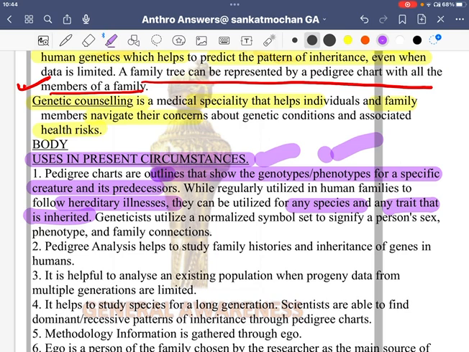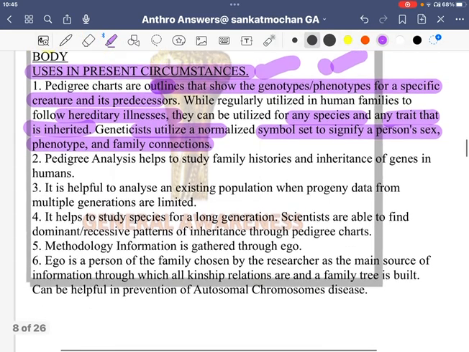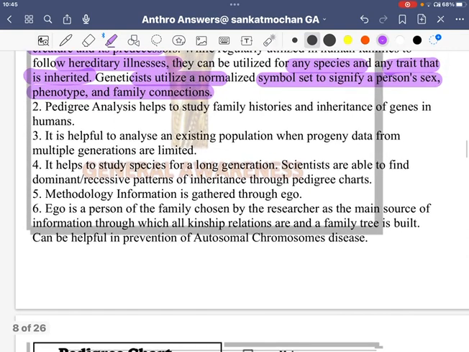Fine. Let's move forward. Geneticists use normalized symbols and a set of significance for a person's sex, phenotype and family connection. See, as you know, 1 kg is 1 kg in the entire world. 1 kilometer is 1 kilometer in the entire world. Here also we have to set the standard. I can't say that square is men and circle is women, and someone else is saying that rectangle is men and something else is woman. That's not done in this segment, as you have to have uniformity around the world. So we have certain symbols.